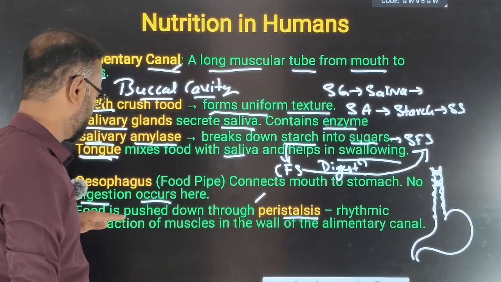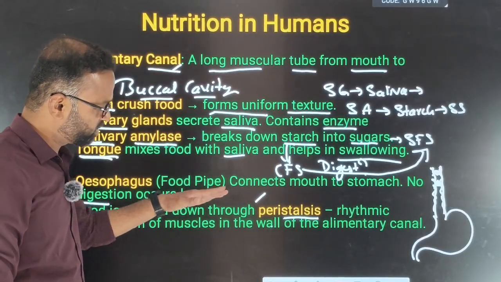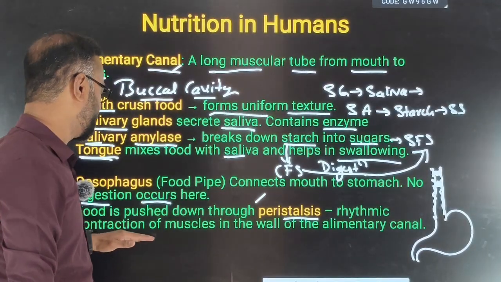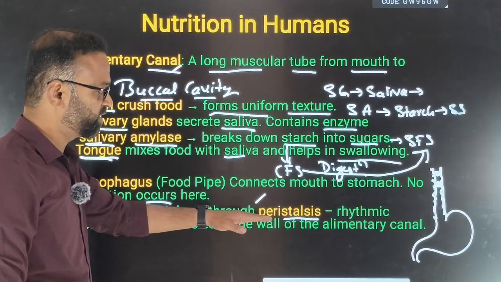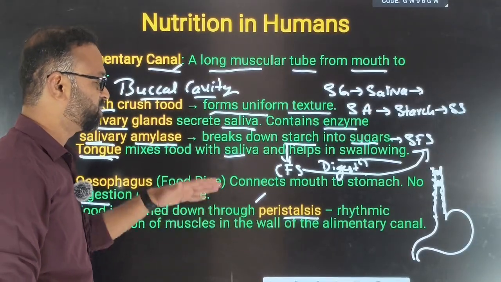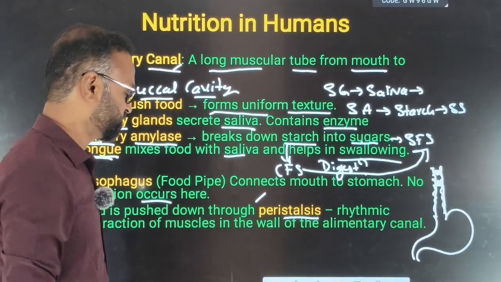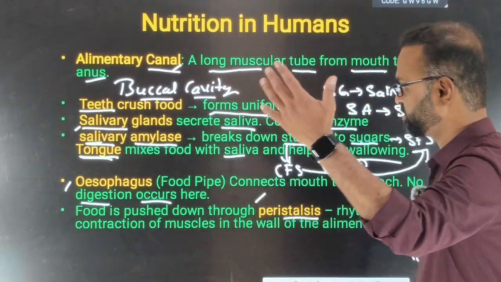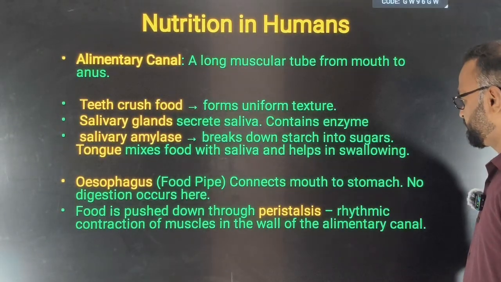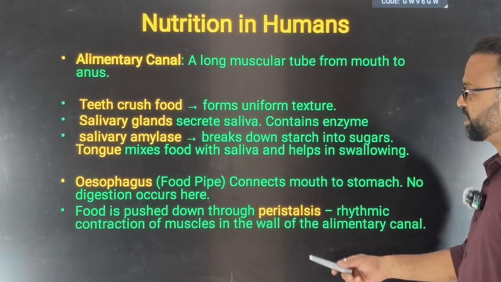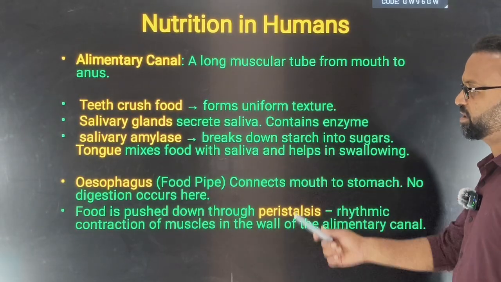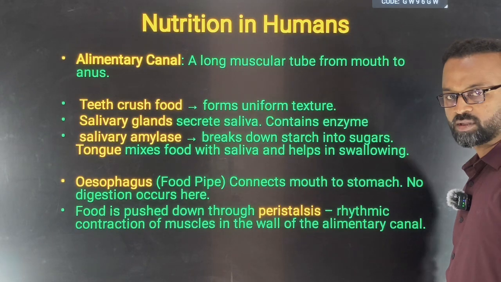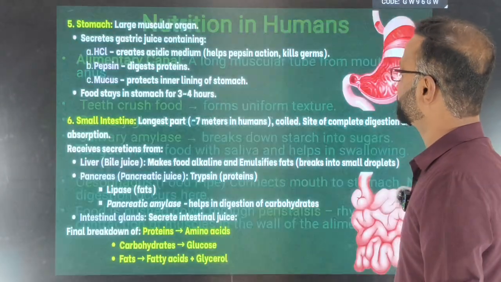That's what they are trying to tell here. Food is pushed down through peristalsis. Rhythmic contraction of the muscles in the wall of the esophagus helps the food move towards the stomach. Hope this is clear. If you want, you can take a screenshot. Here we can expect a one-mark question on peristalsis, and a one-mark question on the enzyme salivary amylase.